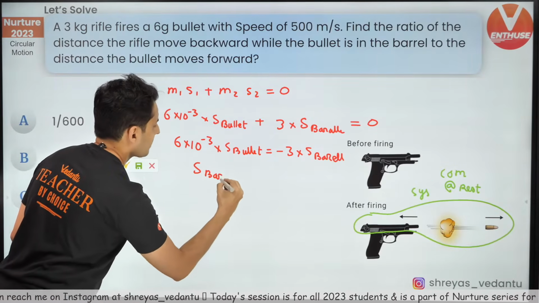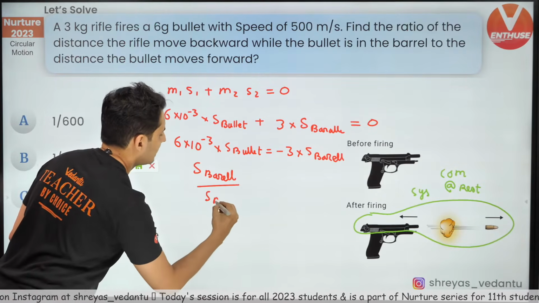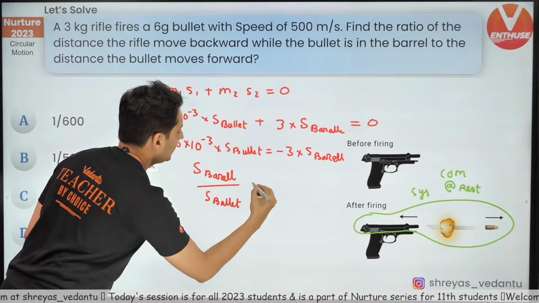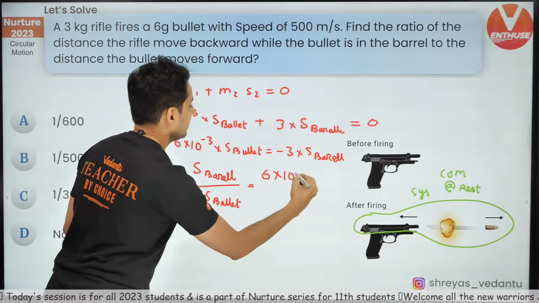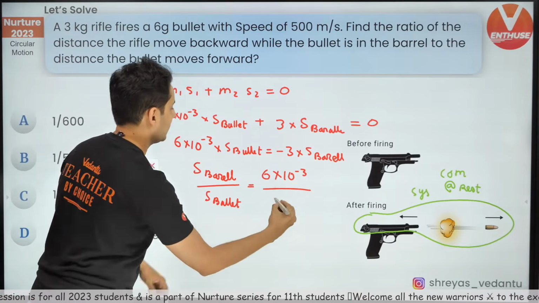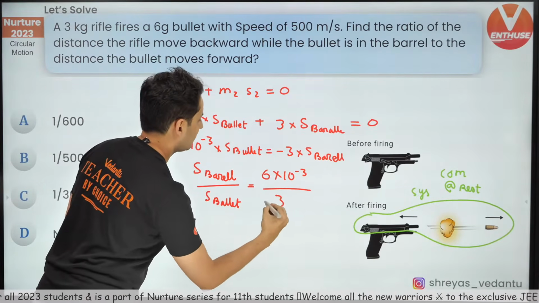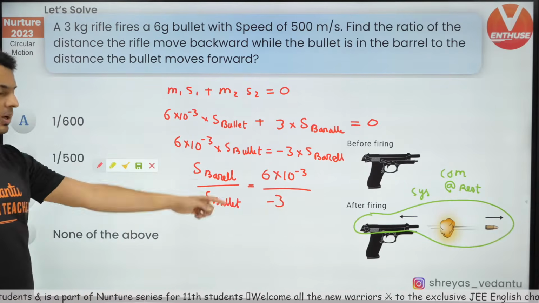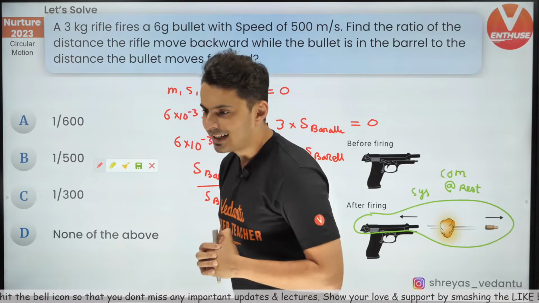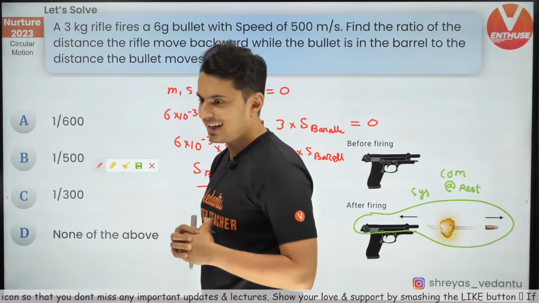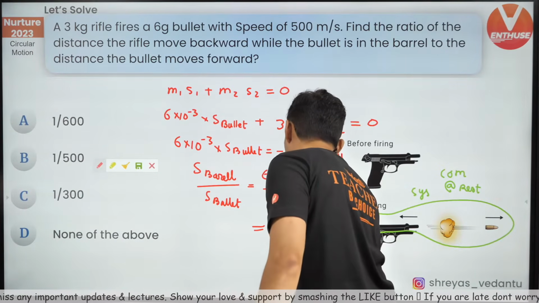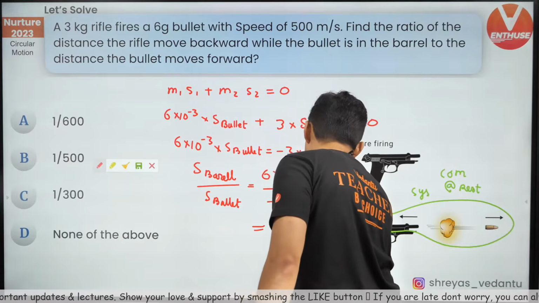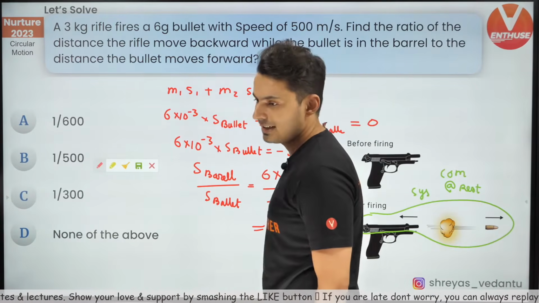Displacement of the barrel divided by displacement of the bullet. This will give me 6 into 10 to the power minus 3, the whole thing divided by 3, with a minus sign. So what will this answer be? Sure? Done? Okay, yes, very good. This is 2 divided by 1000, which is 1 by 500.